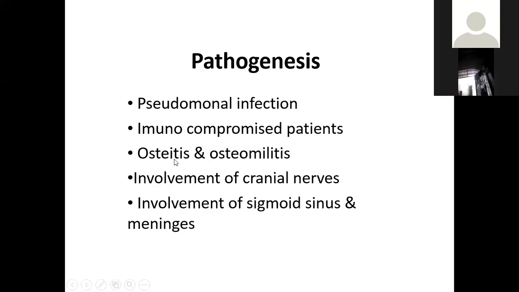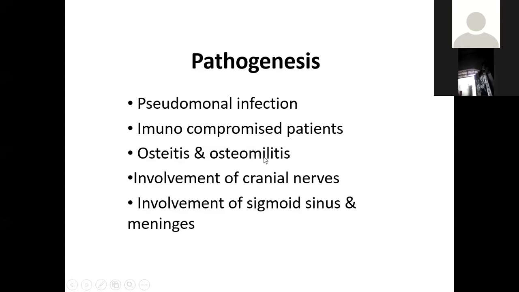So the bone present in the external canal will get infected and inflamed, and this acute inflammation is called osteitis. This osteitis will change into osteomyelitis after a short period of time. This is the chronic inflammation of the bone. So acute inflammation, osteitis, will change into the chronic inflammation of the bone, which is known as osteomyelitis.